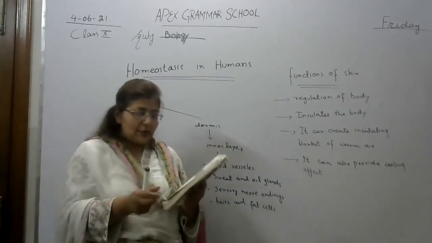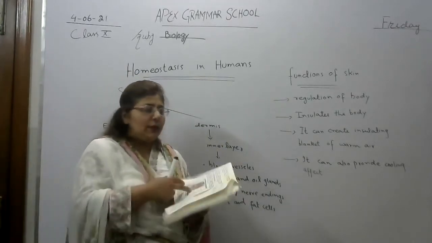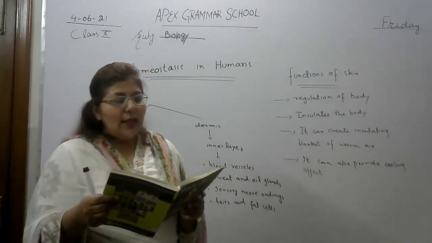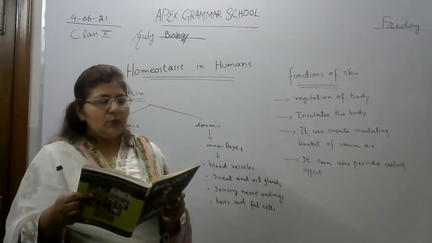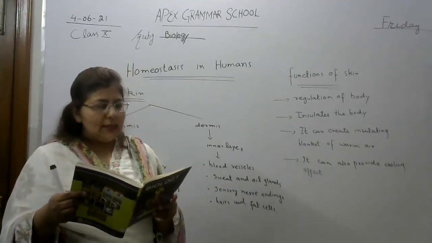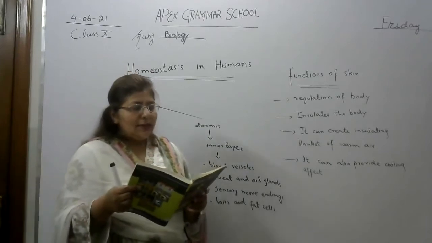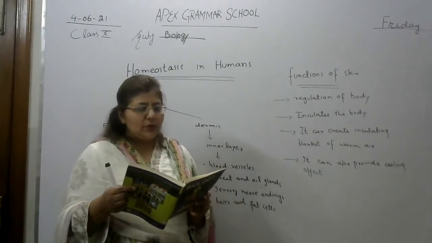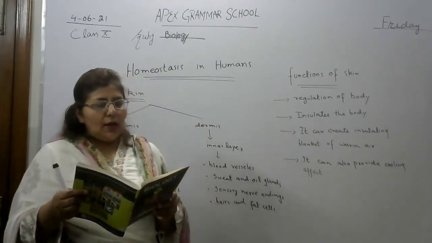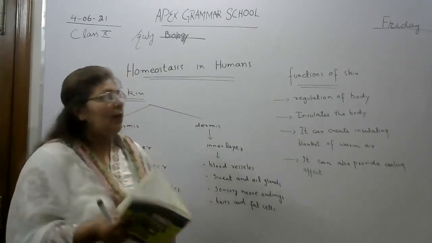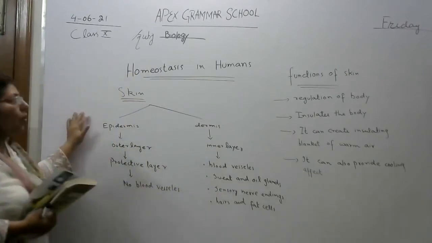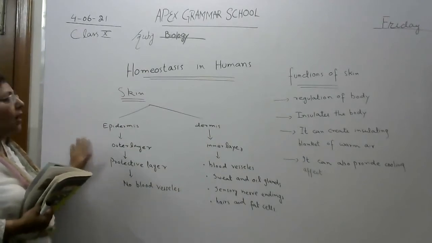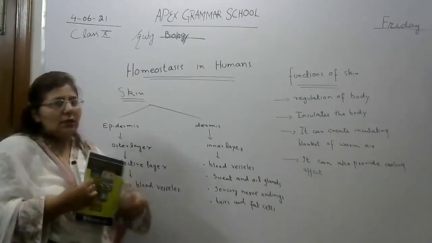We will also discuss this point in your book. It is given on page number 22. Skin helps in providing a cooling effect when sweat is produced by sweat glands and excess body heat escapes through evaporation. Metabolic waste such as excess water, salts, urea, and uric acid are also removed in sweat. So this is the first organ of homeostasis in humans which I have discussed: skin. After that, we will discuss the lungs.